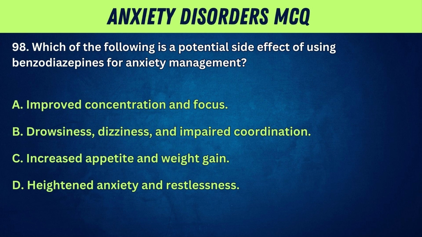98. Which of the following is a potential side effect of using benzodiazepines for anxiety management? A. Improved concentration and focus. B. Drowsiness, dizziness, and impaired coordination. C. Increased appetite and weight gain. D. Heightened anxiety and restlessness.